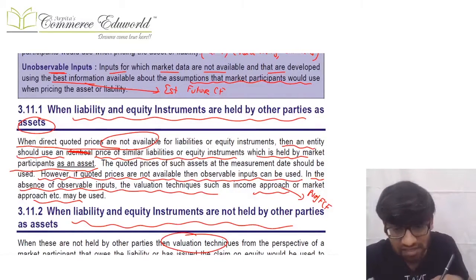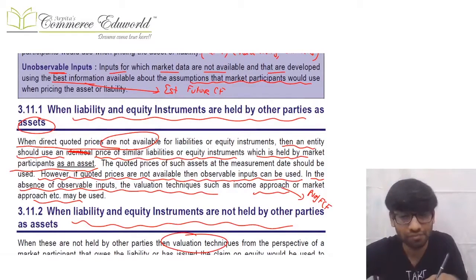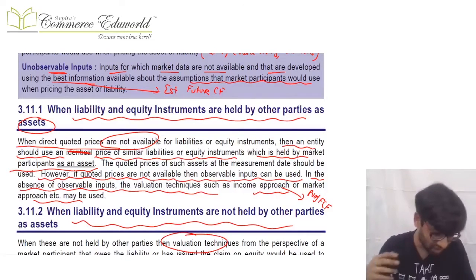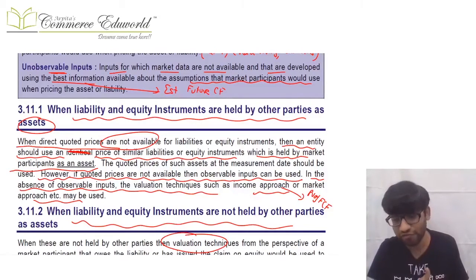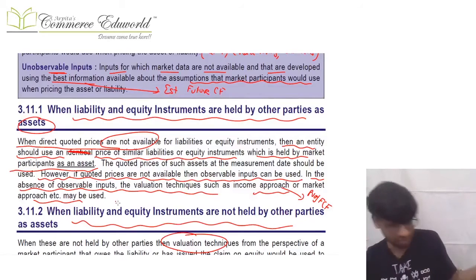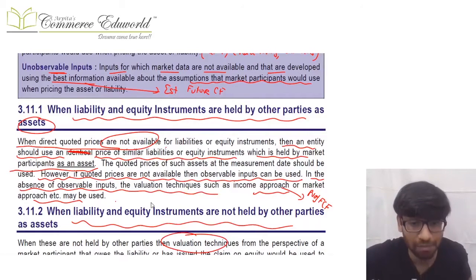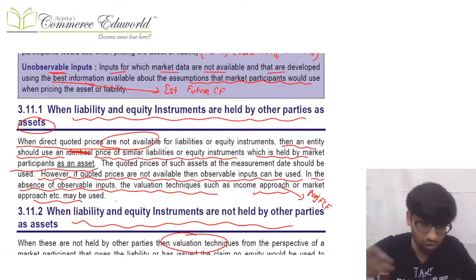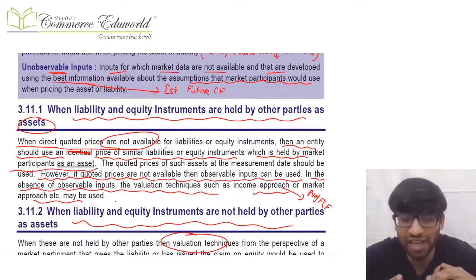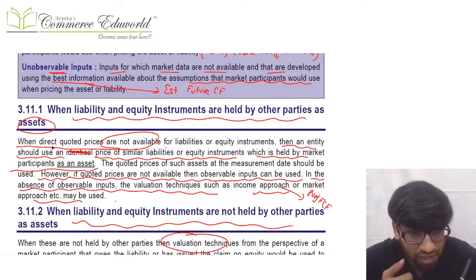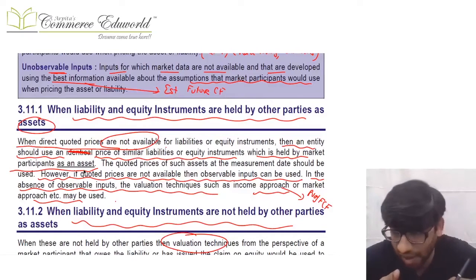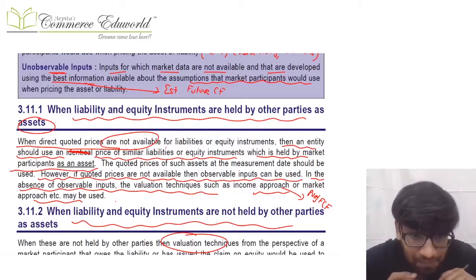Scenario number one is like this: we are trying to calculate the fair value of our liability or our own equity instrument, but that is held by other parties as an asset. If it is held by other parties as an asset, then no problem. First, we consider the direct quoted price. If the direct quoted price is not available for our liability or our own equity instrument, then what we can do is consider the price of a similar liability or equity instrument which is held by market participants as an asset.